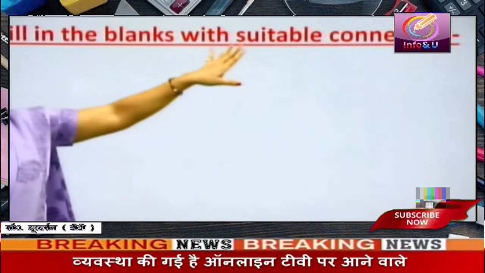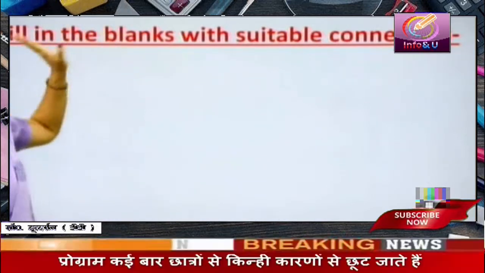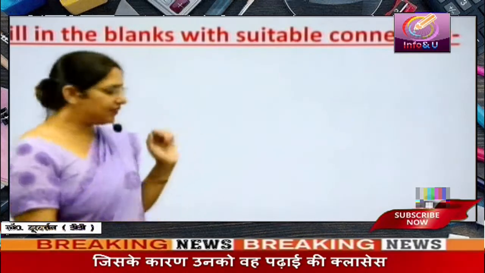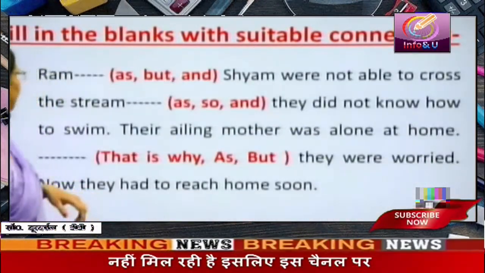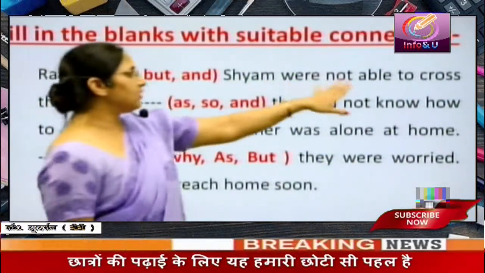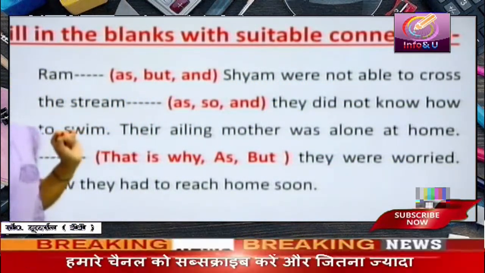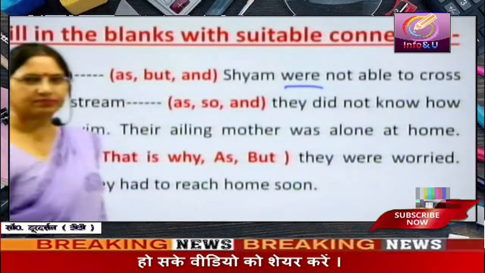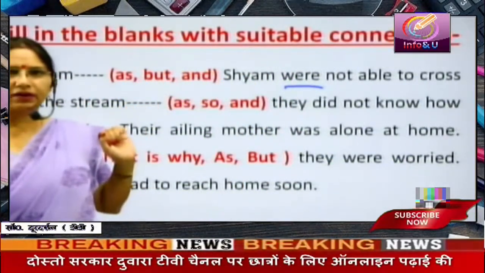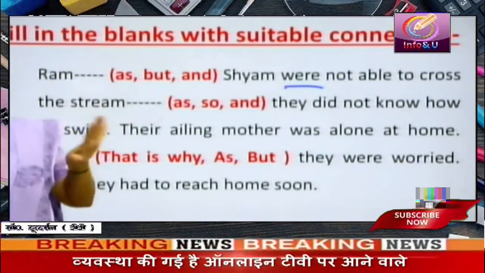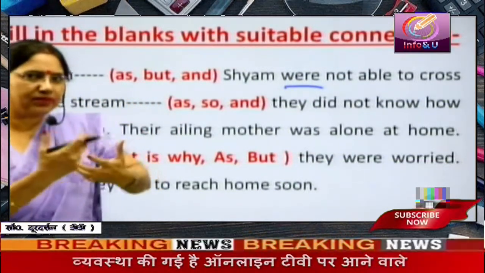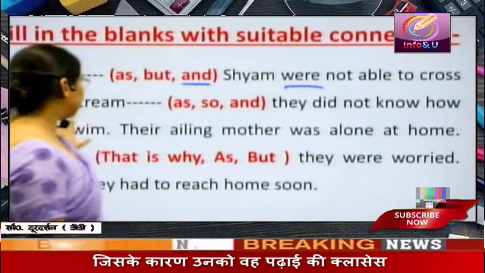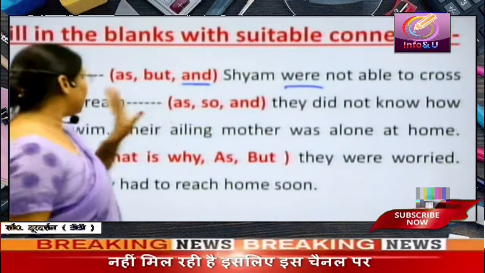Fill in the blanks with suitable connectors. This is a question for you. You have to pick out the suitable connector which fits in the blank given in the question sentences. Ram dash Shyam were not able to cross the stream. Ram dash Shyam were. Were denotes plural subject. Shyam and Ram, two people are there. Individually they are not plural, but when we connect them, they become plural. And for connecting we use and. Were not able to cross the stream. Dash, they did not know how to swim.